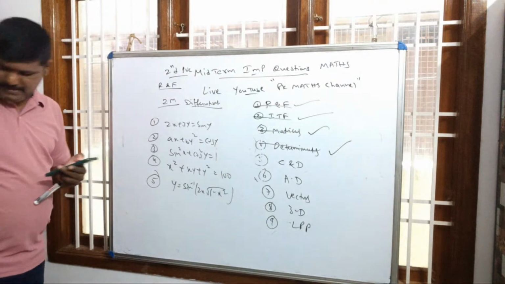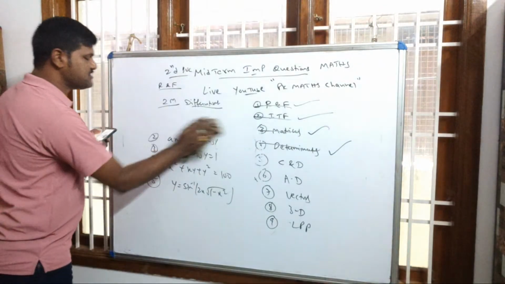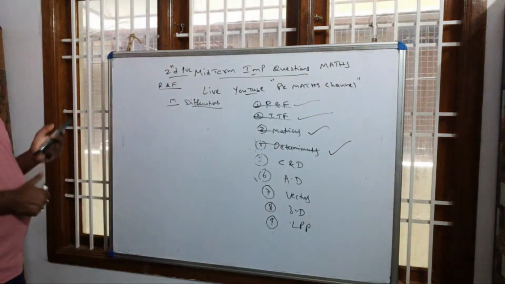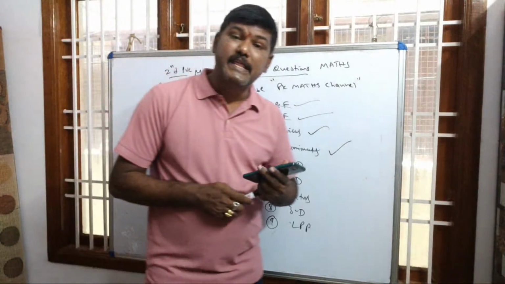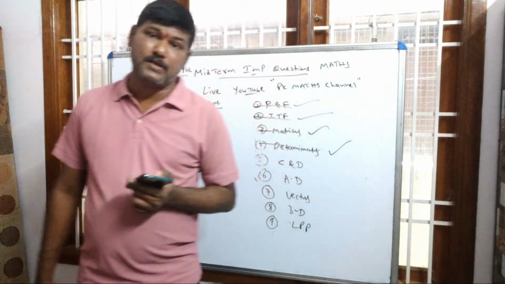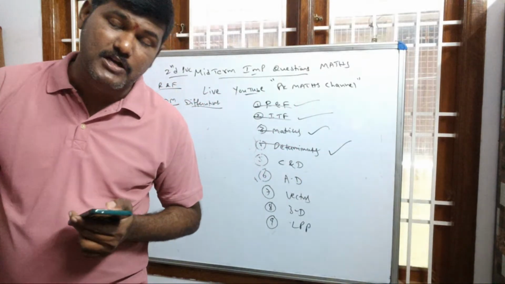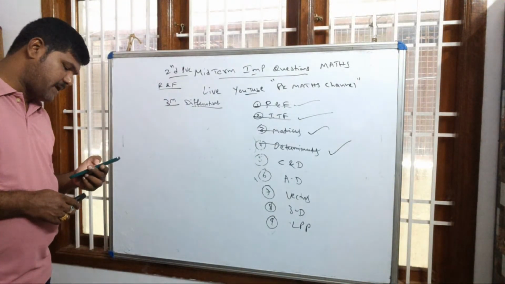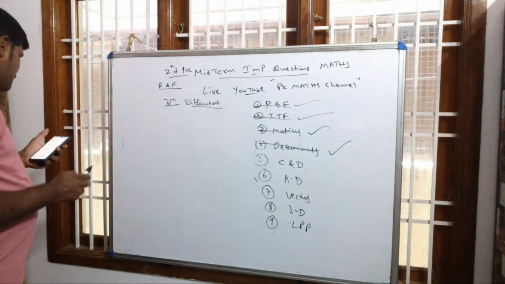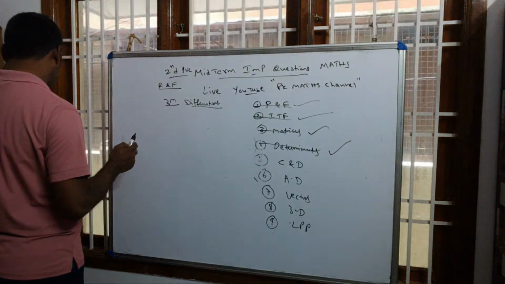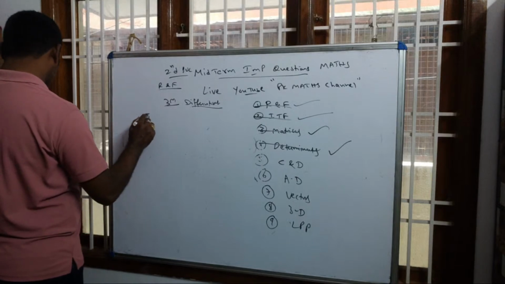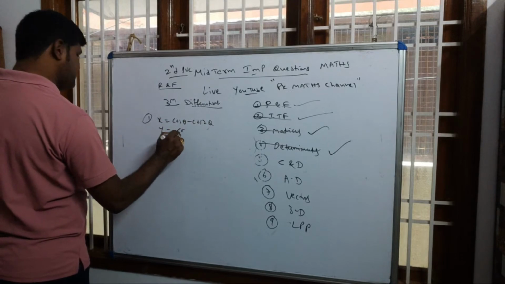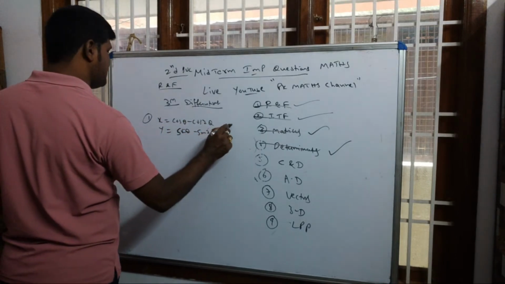If you come back to 3 marks in differentiation, dear students, which question will they ask? Compulsory, very, very important: parametric form. My suggestion to everybody, don't think more about logarithmic functions. Logarithmic questions you don't worry about, because they won't ask much in the examination. So for 3 marks they will mainly ask parametric forms. They will give x value and y value, and you need to find dy by dx like this: x is equal to cos theta minus cos 2 theta, y is equal to sin theta minus sin 2 theta. Find dy by dx, one question.